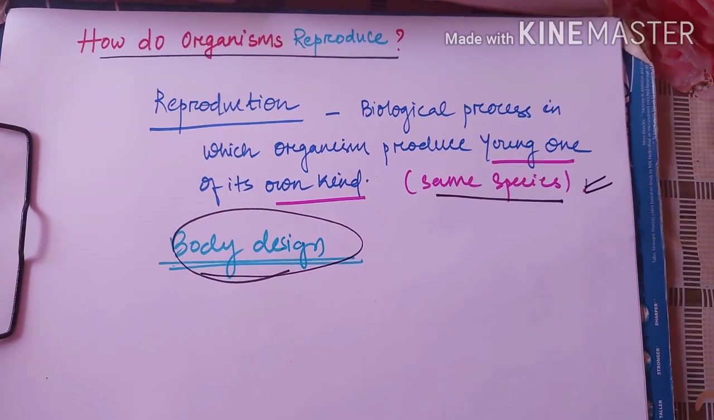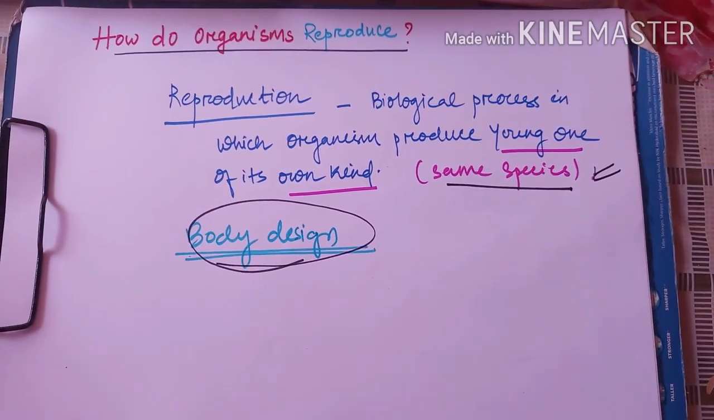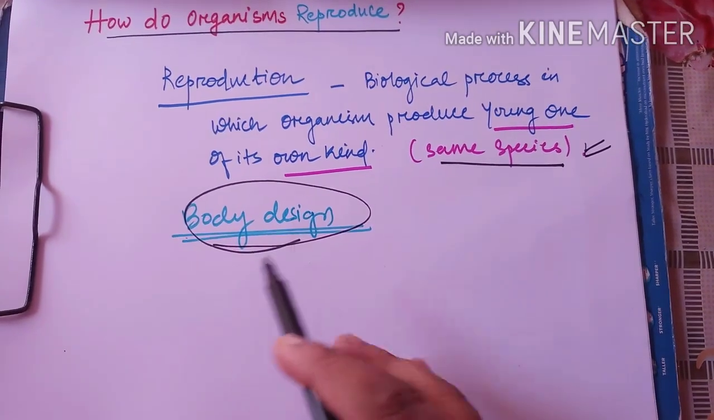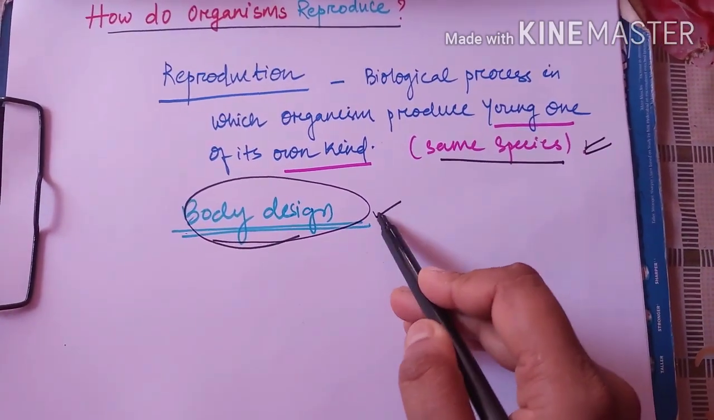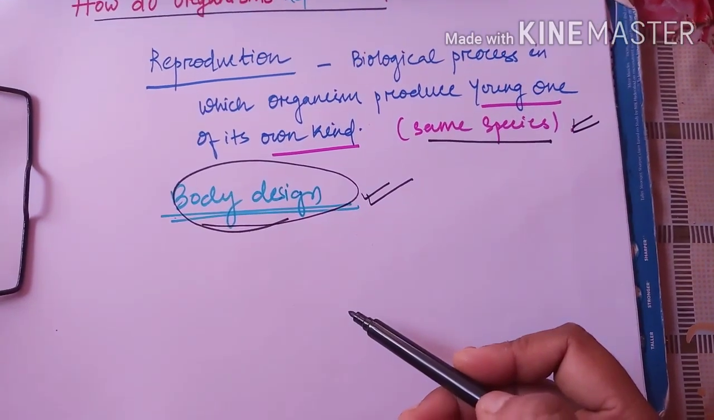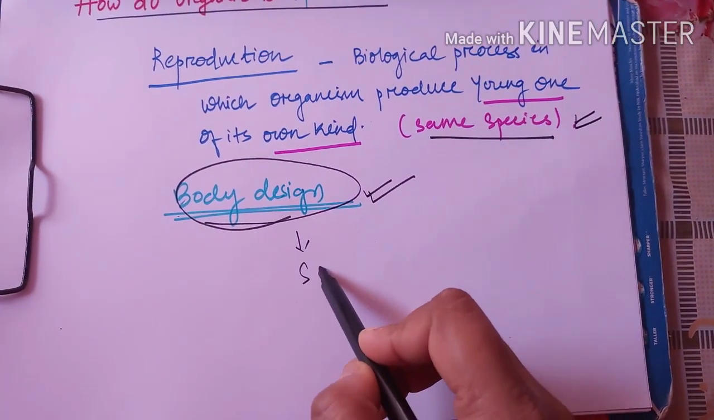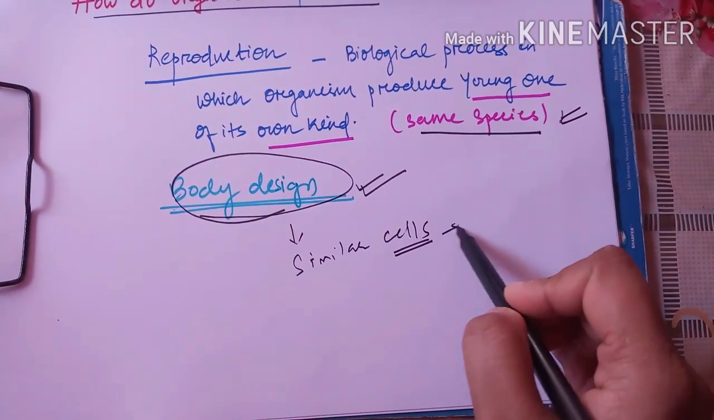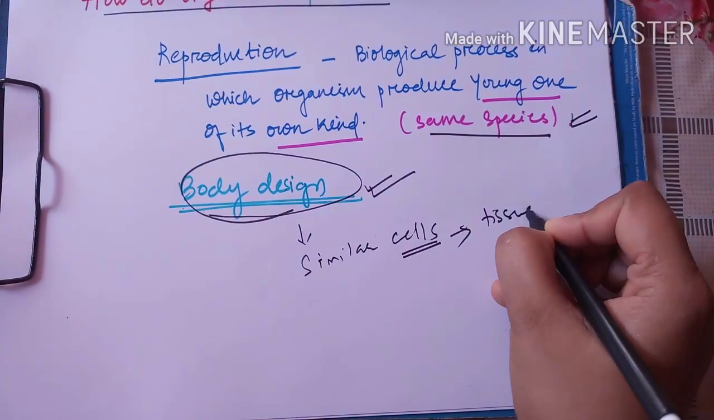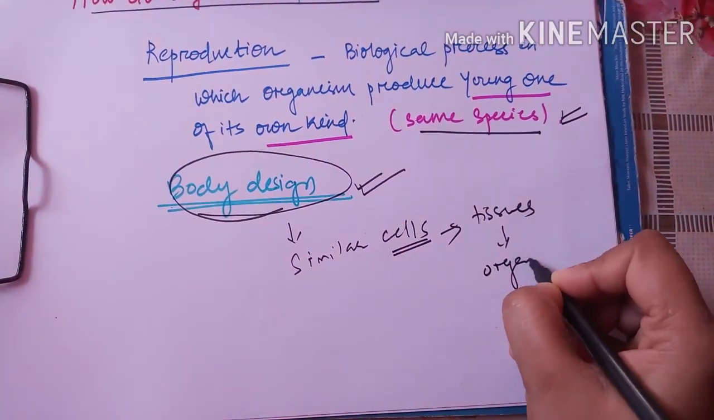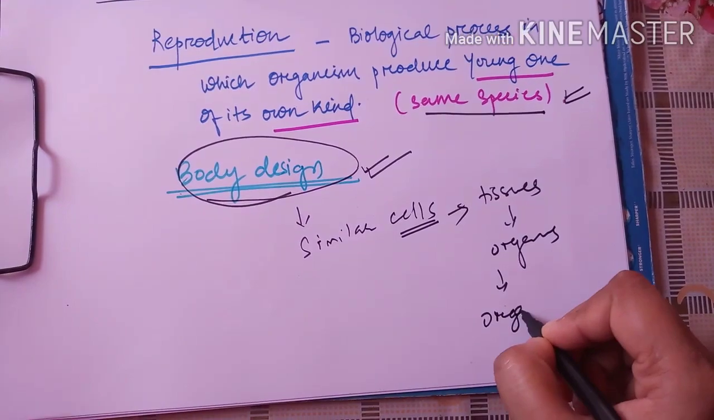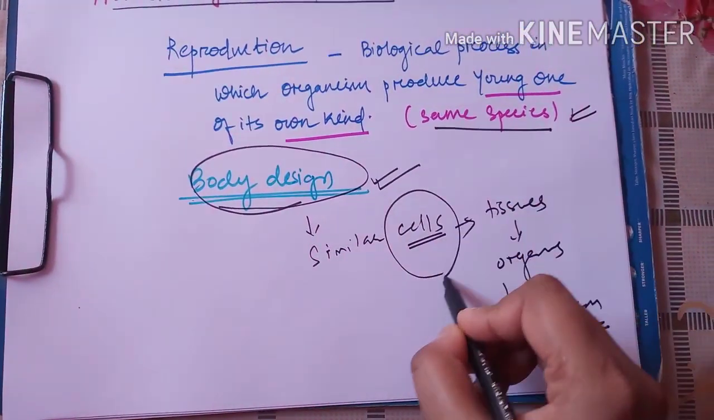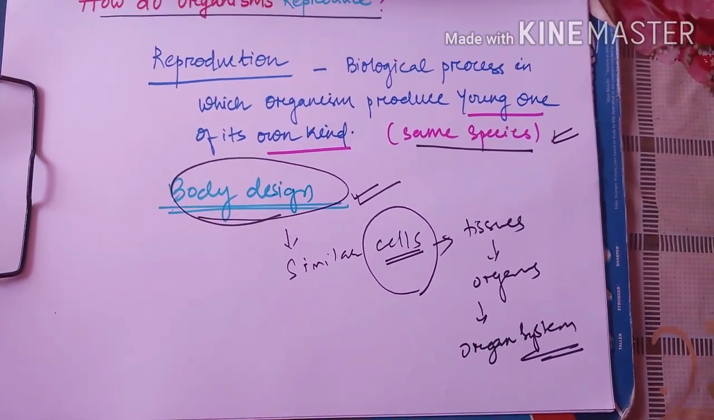When an organism produces its own kind, the most important thing to understand is the similarity in body design. The organism which is a parent and the offspring both have to have a similar body design, and for having a similar body design they have to have similar types of cells and tissues and organs and organ systems. So the most important thing we have to consider here is the type of cells.